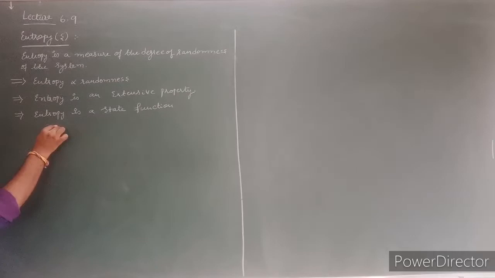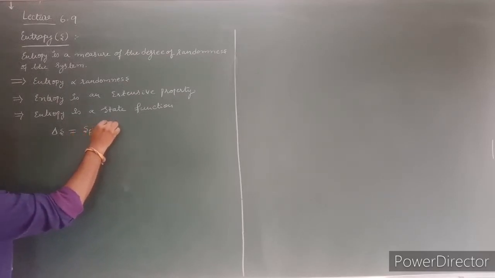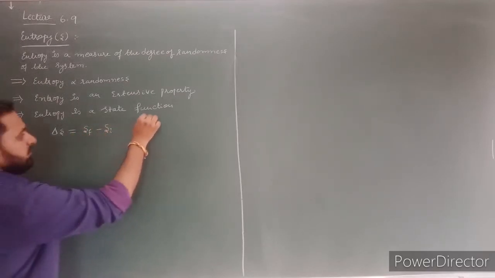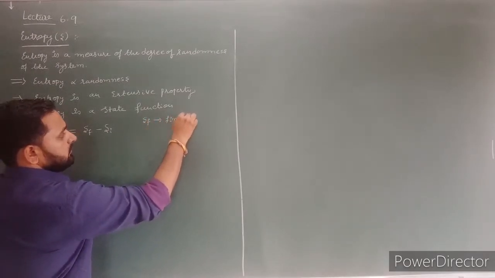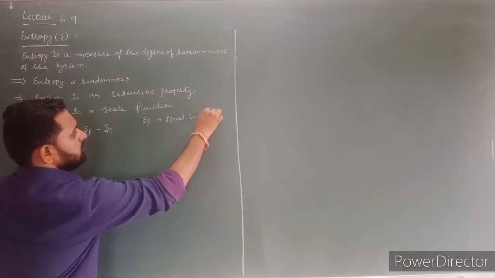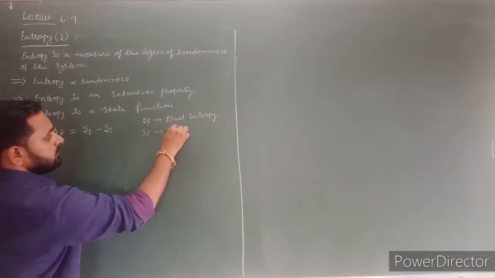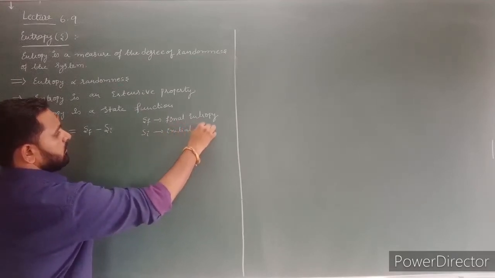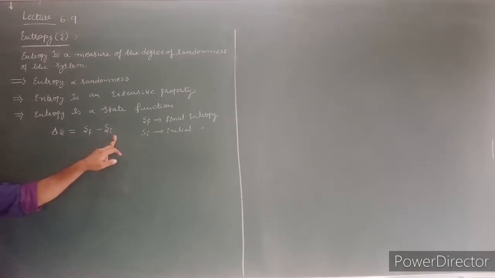That's why the change in entropy is equal to the difference between final entropy and initial entropy: delta S equals SF minus SI. Here SF means final entropy and SI means initial entropy.